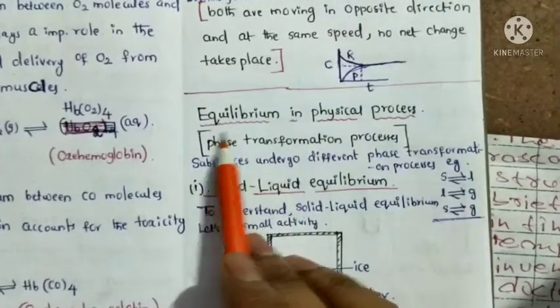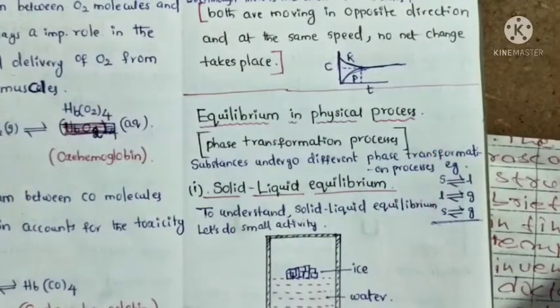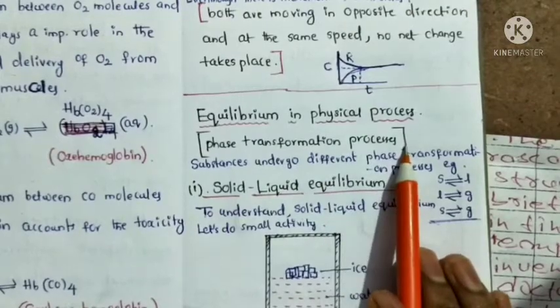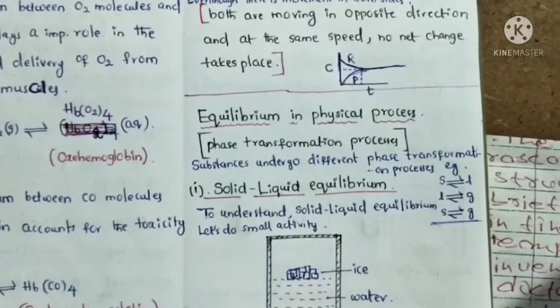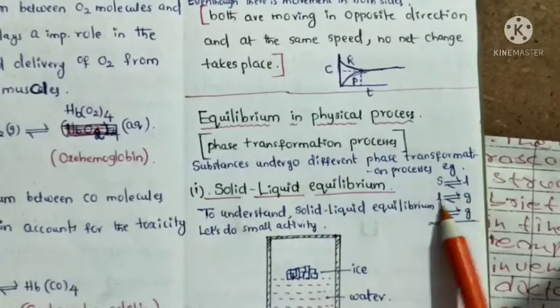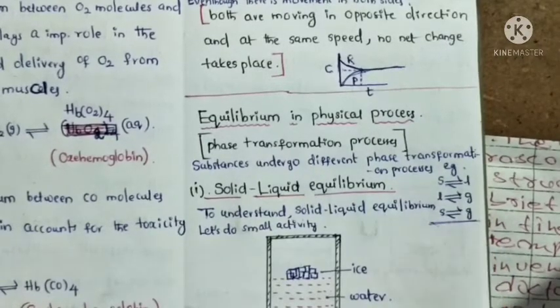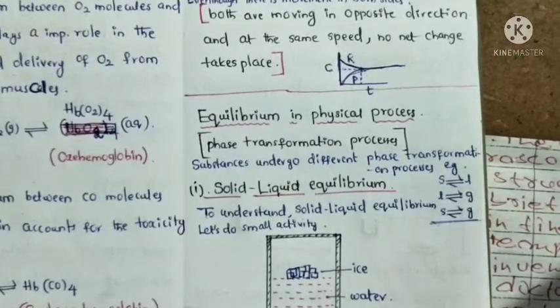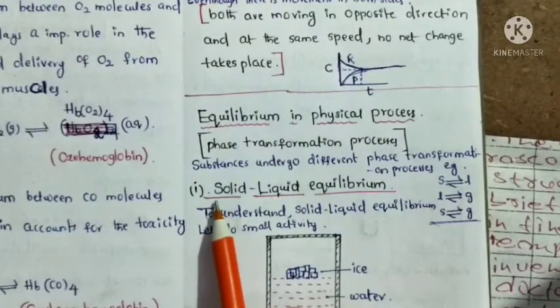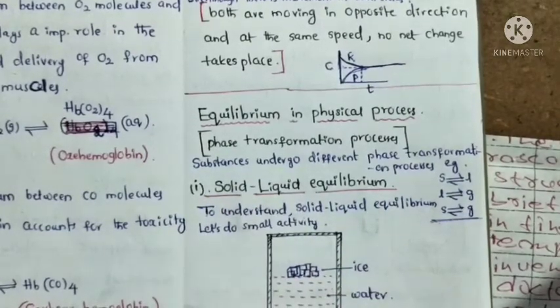So now, equilibrium in physical processes. It is also called a phase transformation process. A substance undergoes different phase transition processes. Examples: solid to liquid, liquid to gas, solid to gas. These are different types of phase transformation processes. First we will discuss solid-liquid equilibrium.